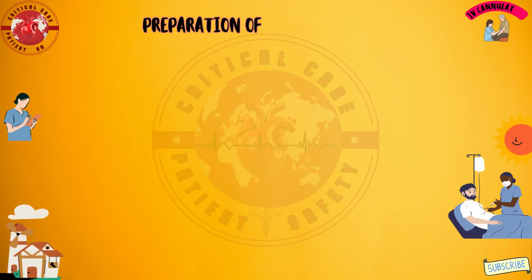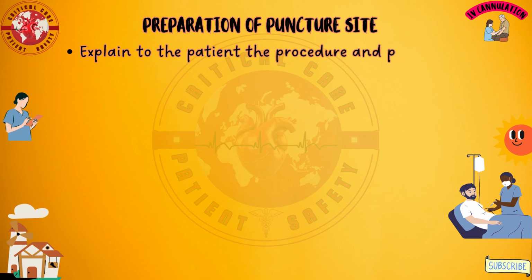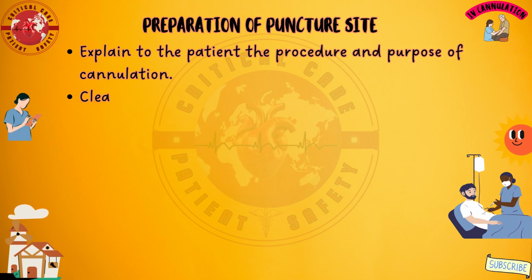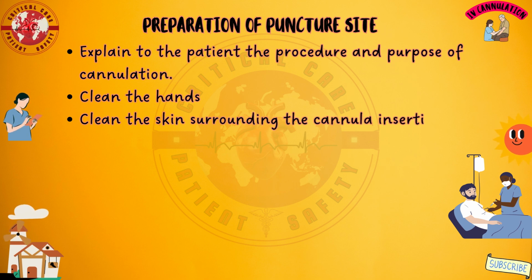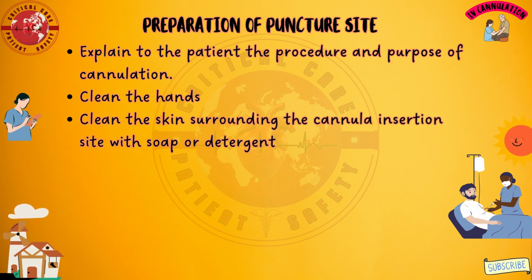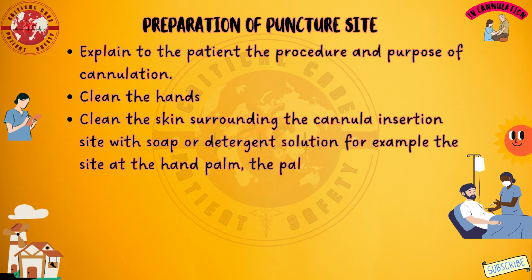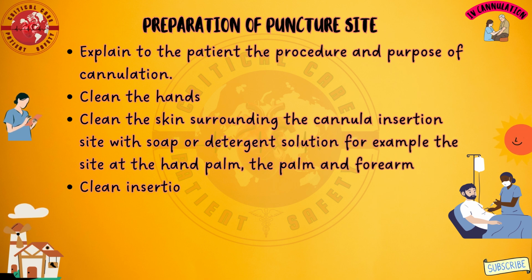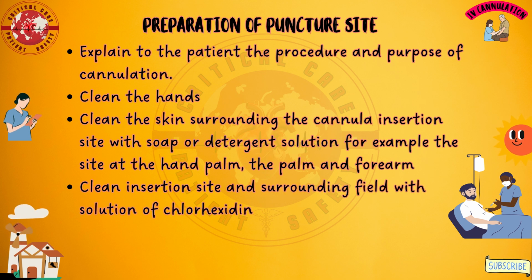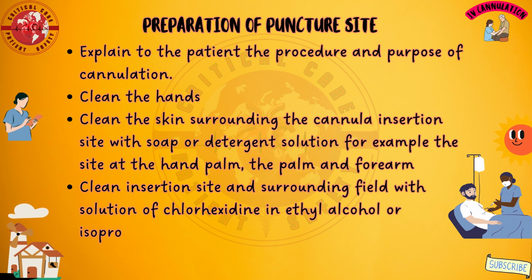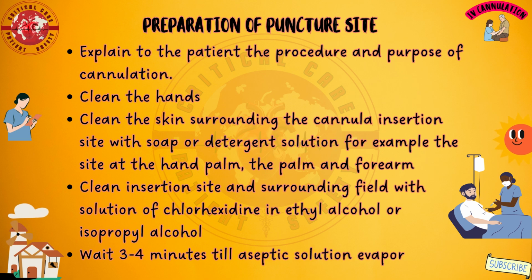Preparation of puncture site. Explain to the patient the procedure and purpose of cannulation. Clean the hands. Clean the skin surrounding the cannula insertion site with soap or detergent solution, for example, the site at the hand palm, the palm and forearm. Clean insertion site and surrounding field with solution of chlorhexidine in ethyl alcohol or isopropyl alcohol. Wait 3 to 4 minutes till aseptic solution evaporates.